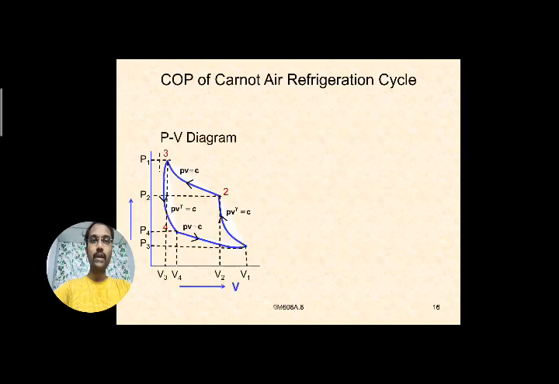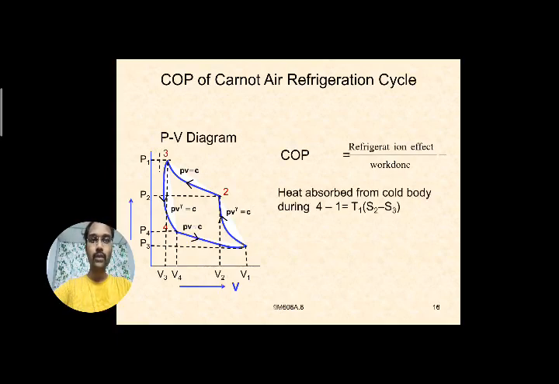Okay, now you see how to find the COP. The output you are getting here is the refrigerating effect, and the work supplied is the work done. So you write the COP as refrigeration effect by work done. The refrigeration effect, that is the output, is heat absorbed from the cold body. It means during the 4 to 1 process, heat is absorbed by the air. In mathematical form, from the temperature and entropy formula, it can be written as heat absorbed equal to T1 into (S2 minus S3). These S2 and S3 are the respective entropies at points 2 and 3. You can observe in the TS diagram.